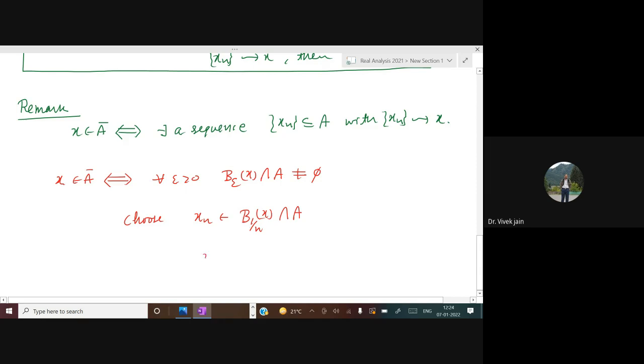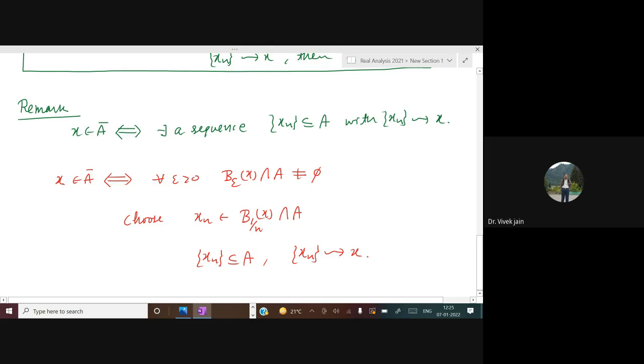So Xn is a sequence in A, and because the radius of this ball is decreasing, it is 1 by n, this sequence will converge to X, the center of the ball.